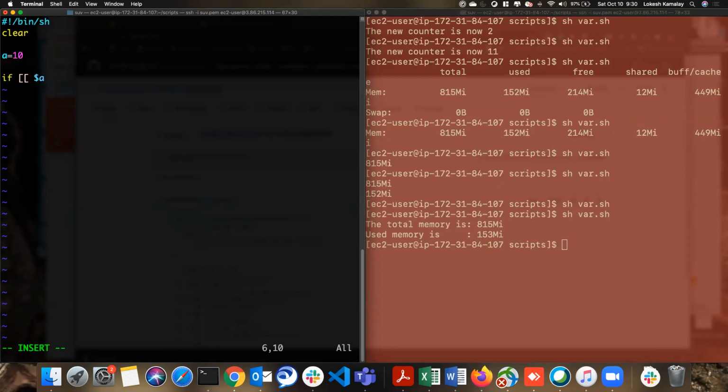So here in the if conditions, we have equal, not equals, greater than or equal to, less than or equal to, right? Here we use hyphen eq, that is called equals. So if it is equal to 10, close bracket, then give a semicolon, and then you need to write a then. This is the line showing how you use the if condition.